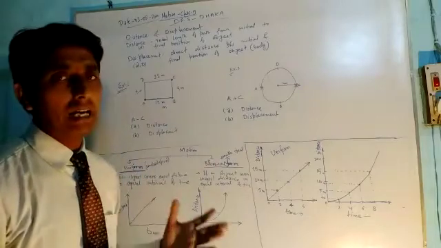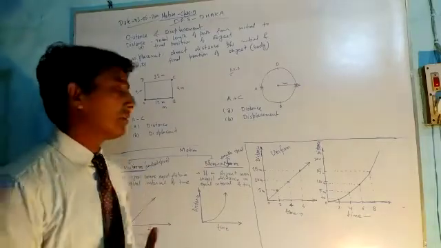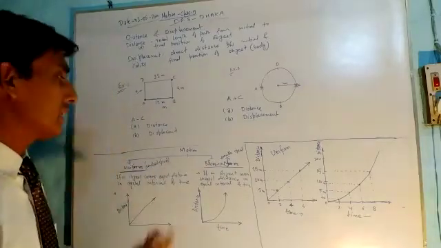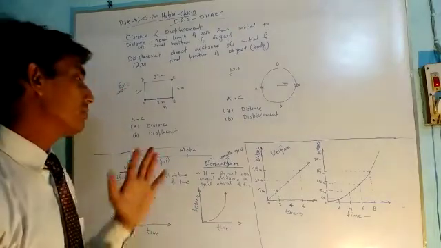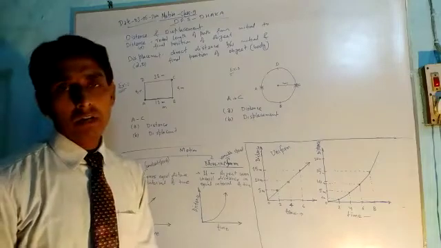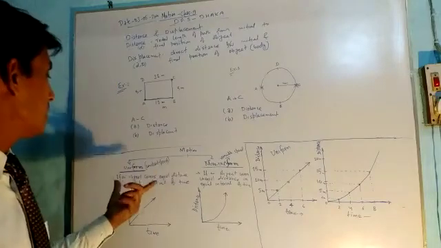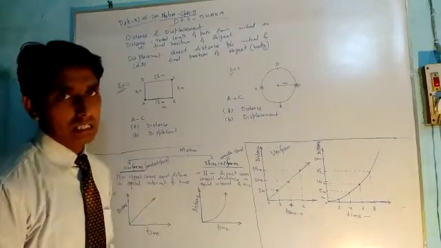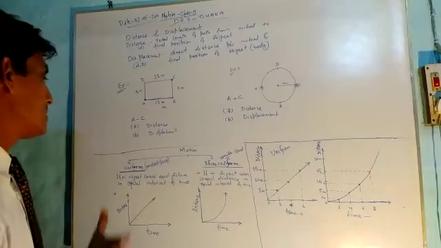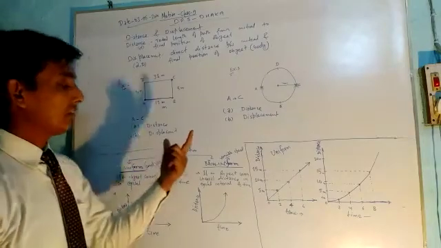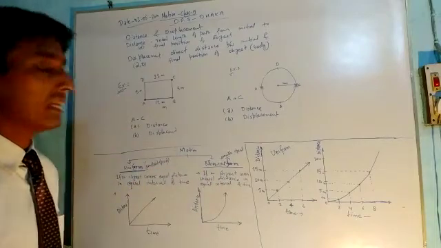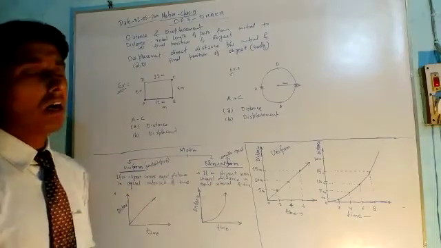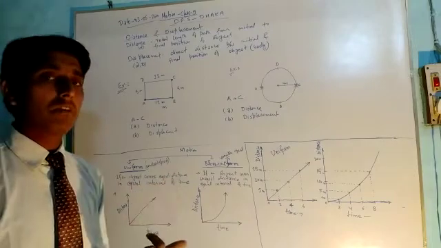But in this chapter we have to study two types of motion, that is uniform motion and non-uniform motion. So what is uniform motion? The motion in which the object covers equal distance in equal interval of time is called uniform motion. And non-uniform motion, what is non-uniform motion? The motion in which the moving object covers unequal distance in equal interval of time.